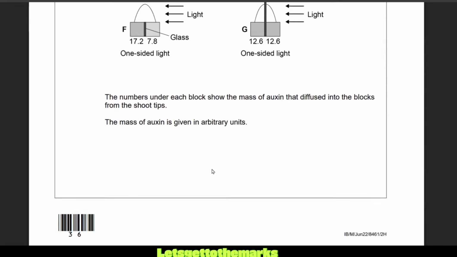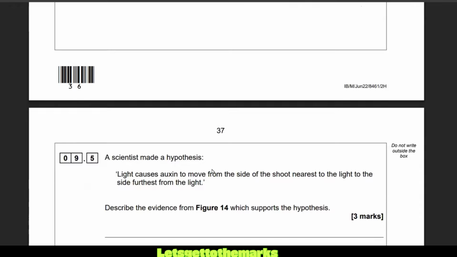Right, the numbers under each block show the mass of auxin that diffused into the blocks from the shoot tips. Okay, the mass of auxin that diffused in. The mass of auxin is given in AU, not the mass of the shoot.